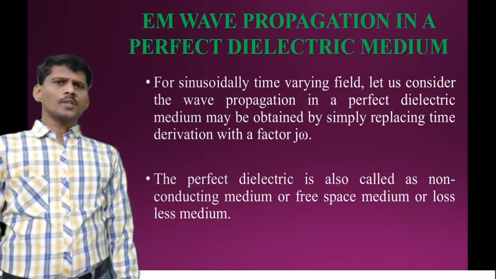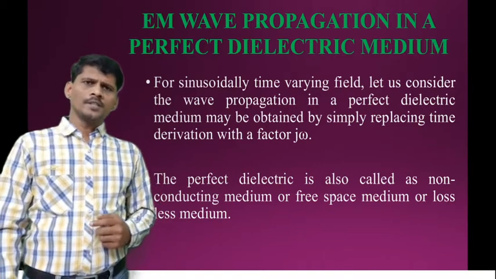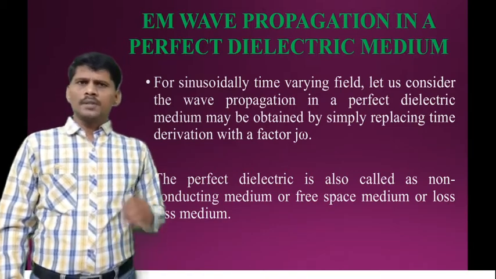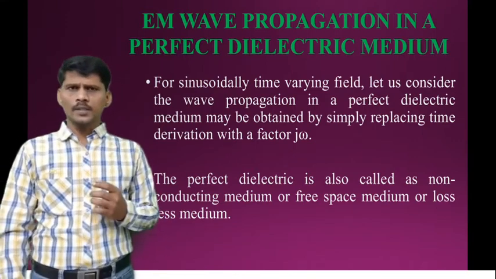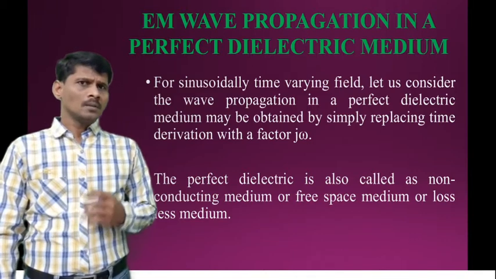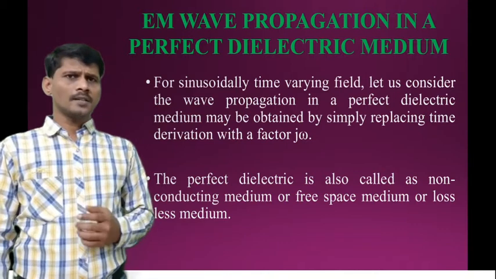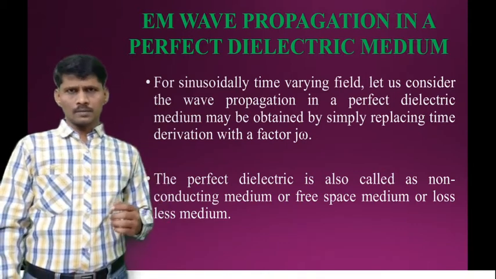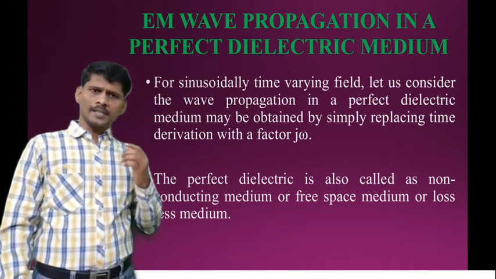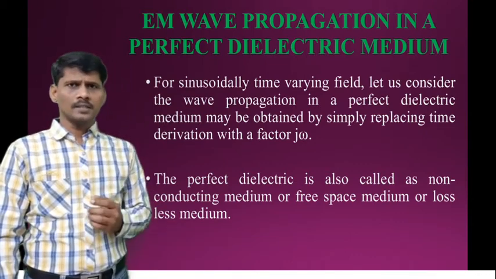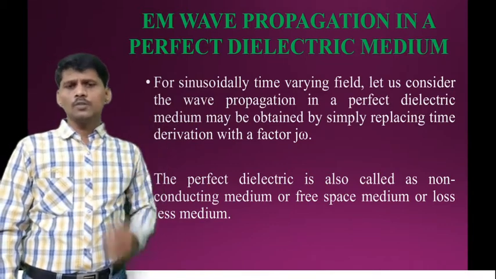Electromagnetic wave propagation in a perfect dielectric medium. For sinusoidally time-varying fields, electromagnetic wave propagation in a perfect dielectric medium may be determined by simply replacing the derivative factor with j omega. That is, dou by dou t is equal to j omega.